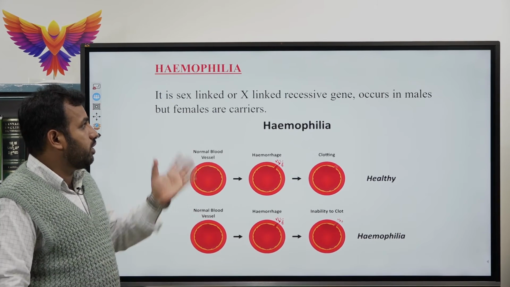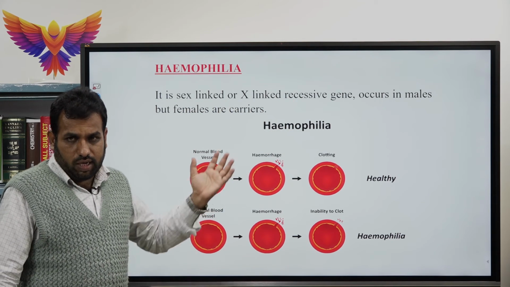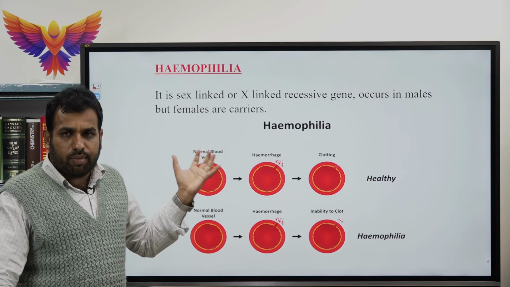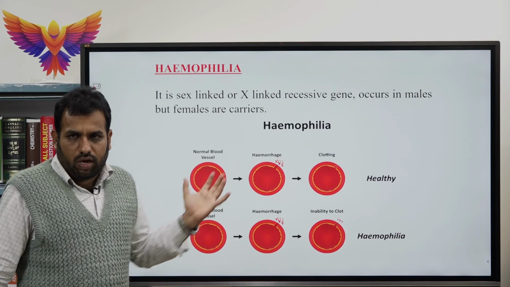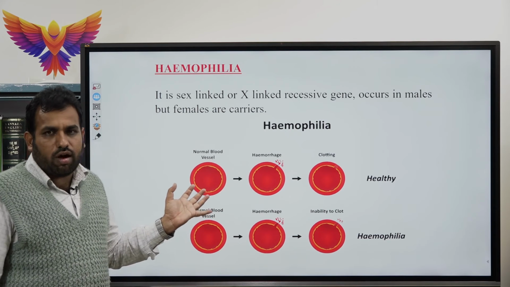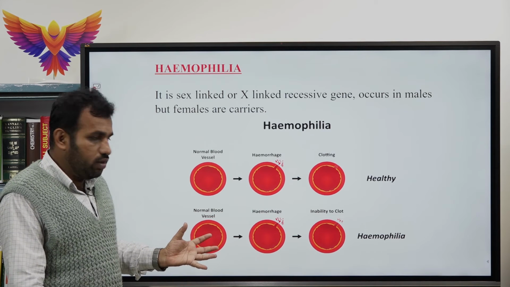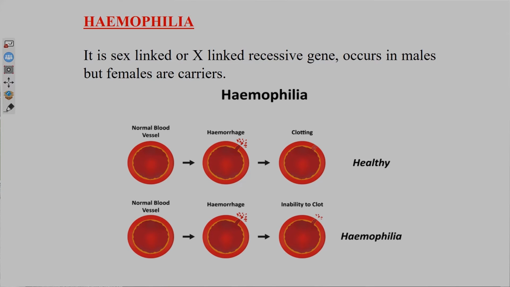Hemophilia is a sex-linked or X-linked recessive gene disorder; it occurs in males and females are carriers. Hemophilia means the inability to clot the blood. Normally in a healthy individual, after a small cut the blood will clot and stop. But in an individual affected by hemophilia, there is no clotting and the blood will continuously flow from the body, which results in anemia of the patient. That is about hemophilia.